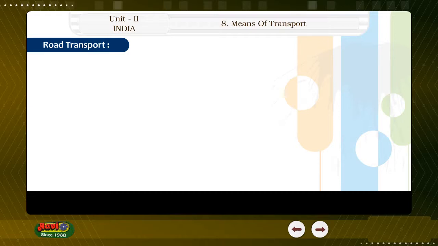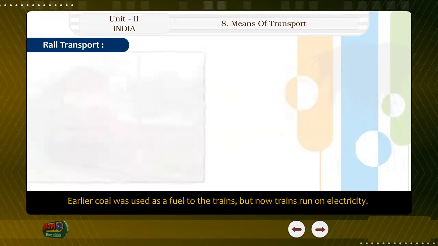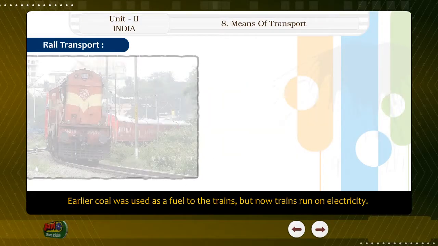Rail transport. The British introduced railways in our country. The trains which carry passengers and goods run on long metal rails called track. Earlier, coal was used as fuel for the trains, but now trains run on electricity. The engines are manufactured at Muzaffarpur. The engine that carries the train is called a locomotive.